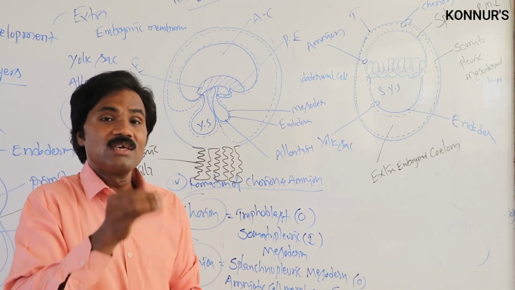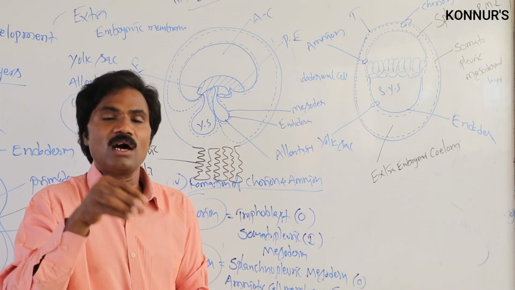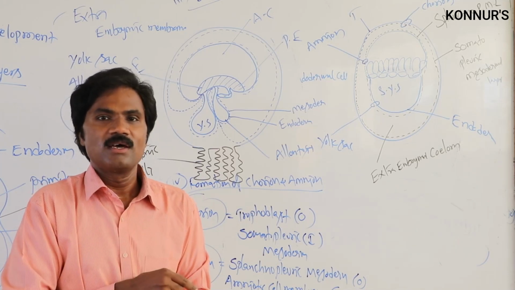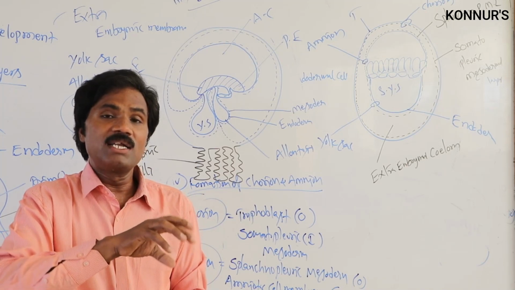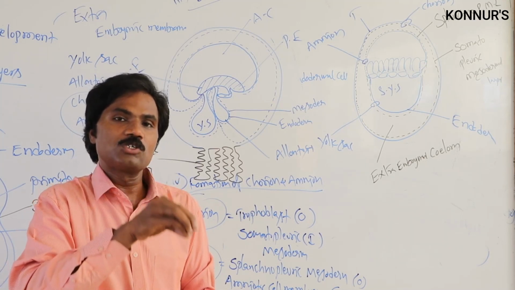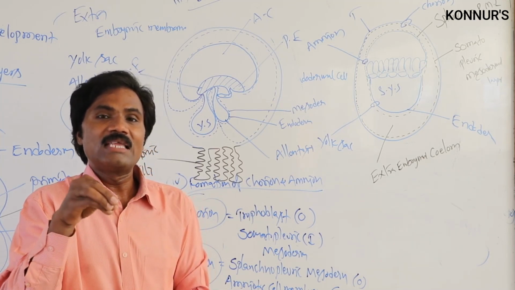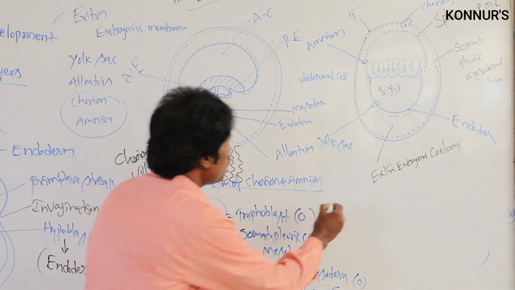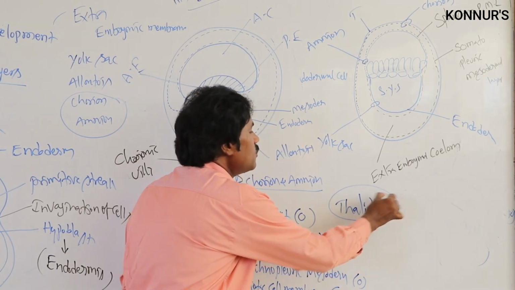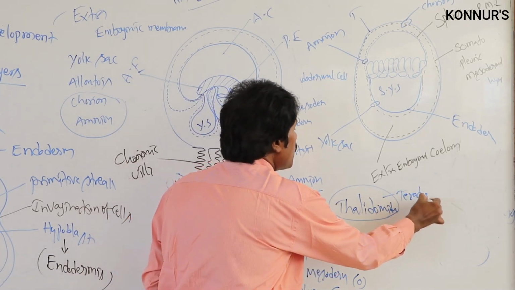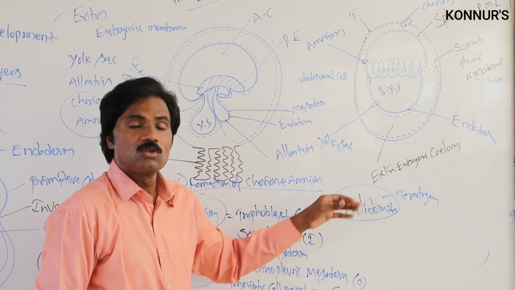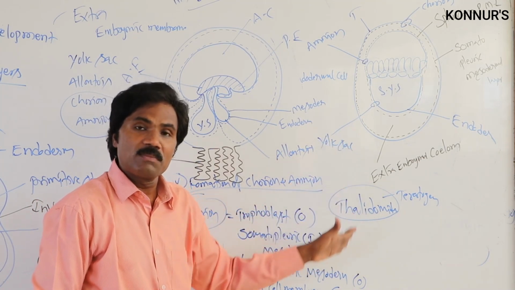Apart from this, there are teratogens. Any harmful, dangerous substances like alkaloids, drugs, or viruses can enter, and multiple disorders of embryonic development can take place. One among these is the chemical drug thalidomide, which is one type of teratogen, one type of harmful agent. It may cause multiple disorders. So the placenta is that much important.